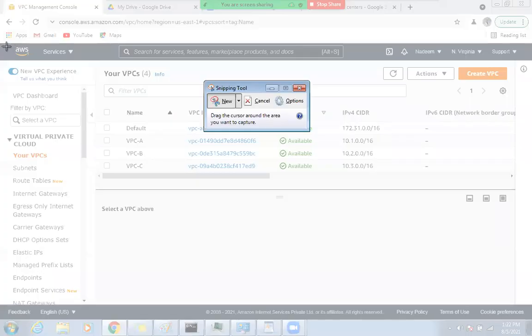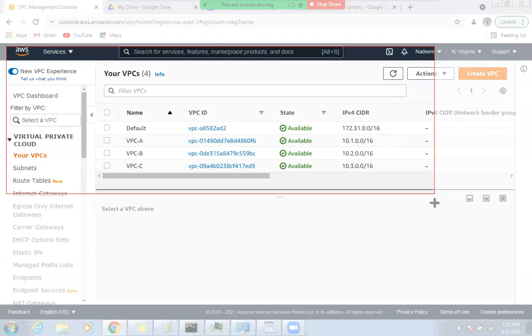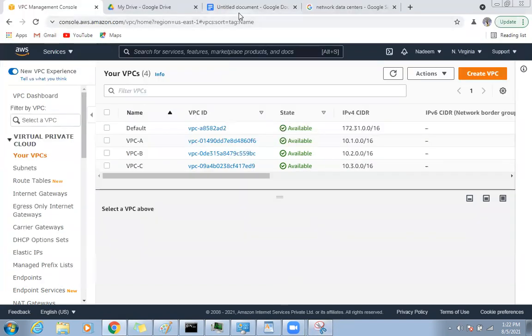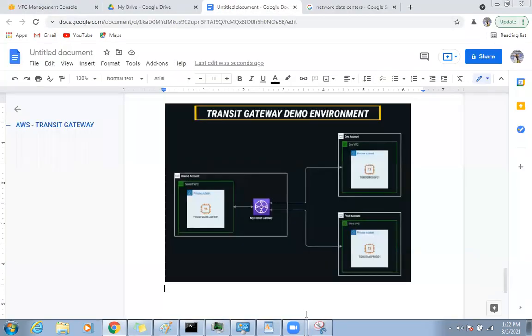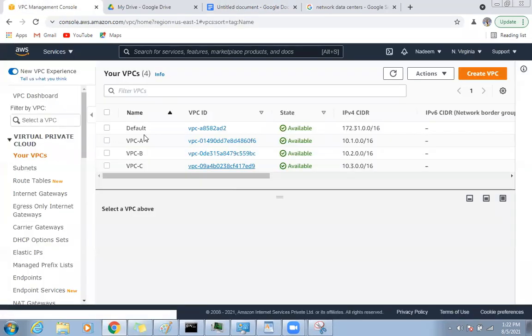So see, do it very properly and don't make yourself confused. VPC A, VPC B, VPC C, and make sure you have different networks here. Okay, now VPC A, B, and C.